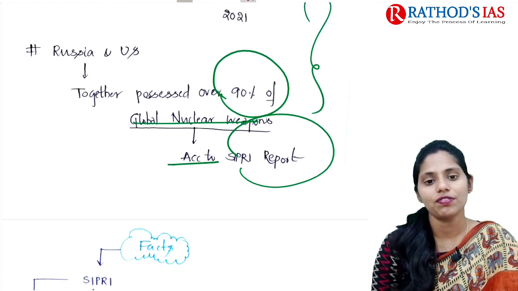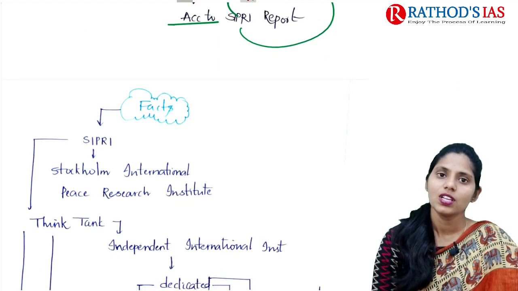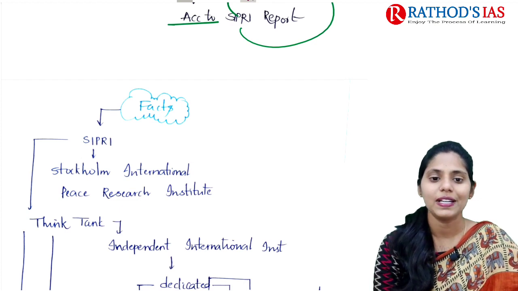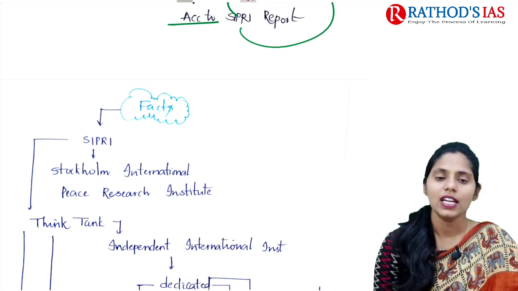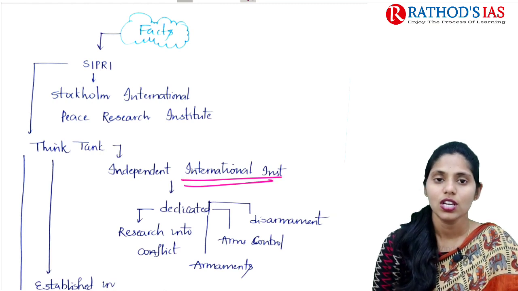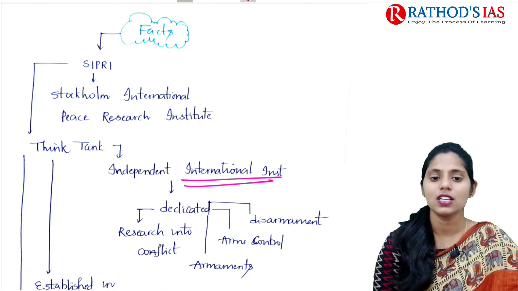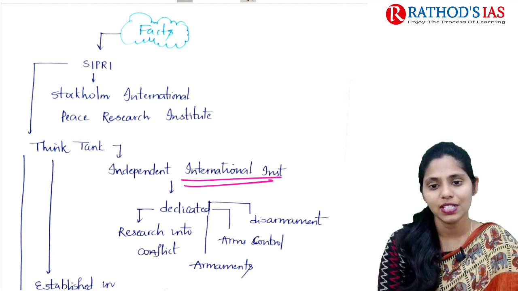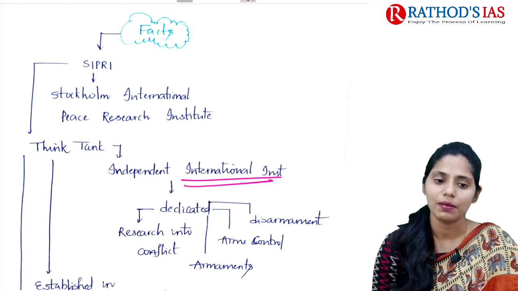Now let us see some facts regarding SIPRI. SIPRI stands for Stockholm International Peace Research Institute, and it is one of the important think tanks. It is an independent international institute dedicated to research into conflict, armaments, arms control and disarmament.